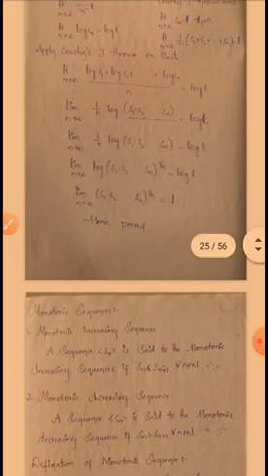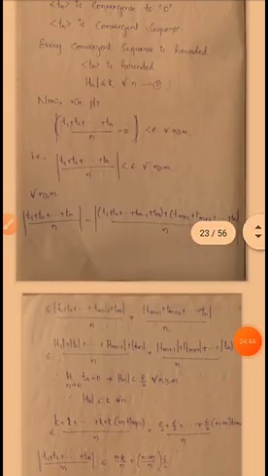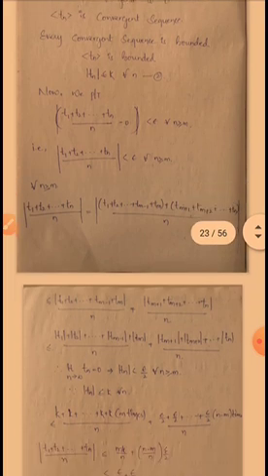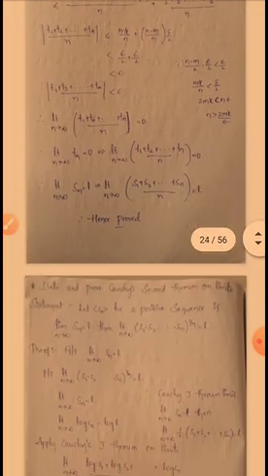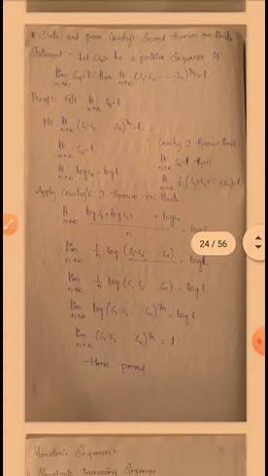Okay. So once again, what is Cauchy's first theorem and what is Cauchy's second theorem? Cauchy's first theorem on limits is: limit n tends to infinity Sn is equal to L, then limit n tends to infinity (S1 plus S2 plus up to Sn) by n is equal to L. That is Cauchy's first theorem on limits. And Cauchy's second theorem on limits is: let the sequence Sn be a positive sequence. If limit n tends to infinity Sn is equal to L, then limit n tends to infinity (S1 into S2 into up to Sn) to the power of 1 by n is equal to L. This is Cauchy's second theorem on limits.